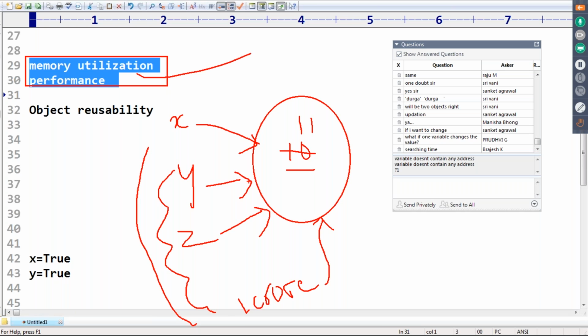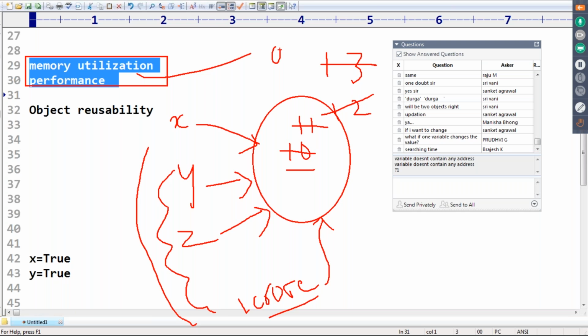After some time, Y says, I want to change it to 12. Next, Z comes and says, I want to change it to 13. 1 crore people are saying, I want to change it to 0. Then forget about the advantages, the application will start behaving abnormally. Is there a chance of this type of problem or not?